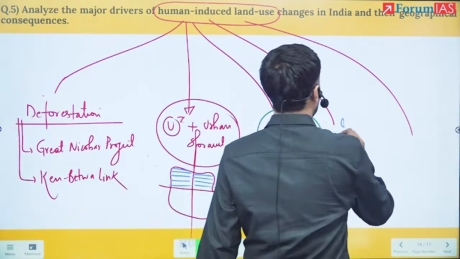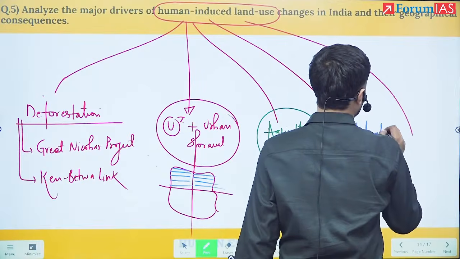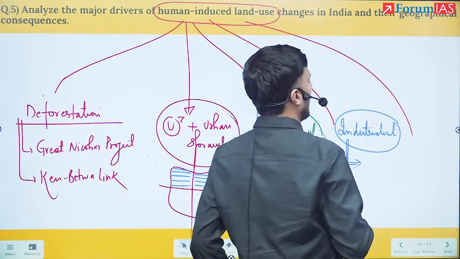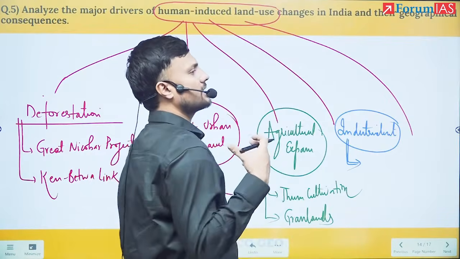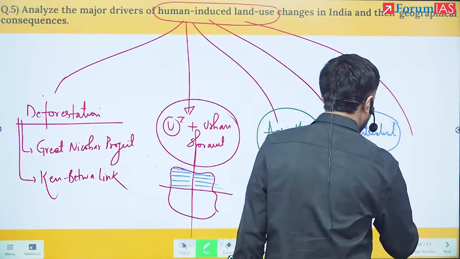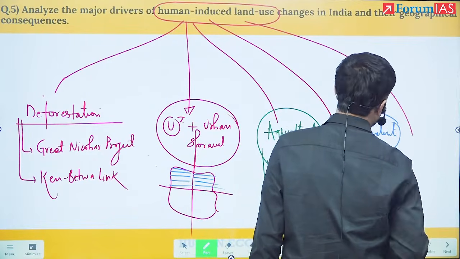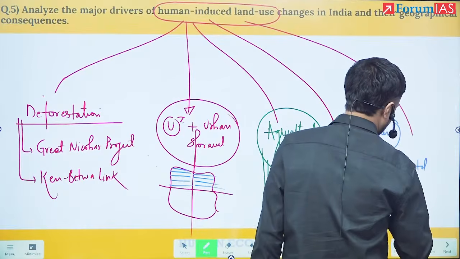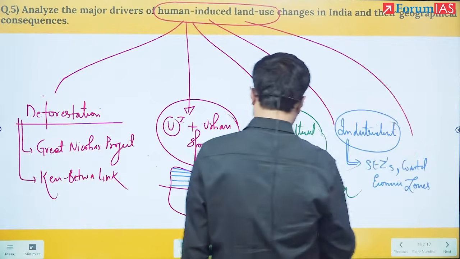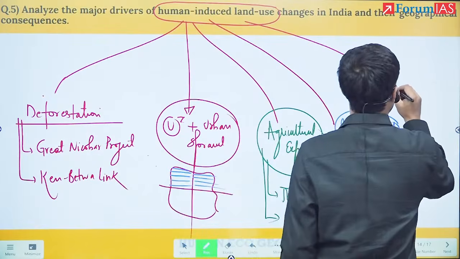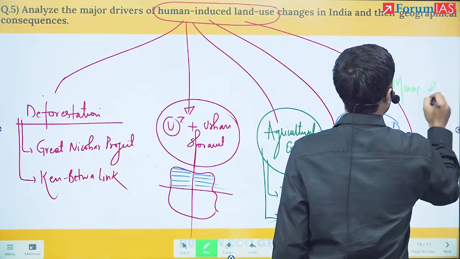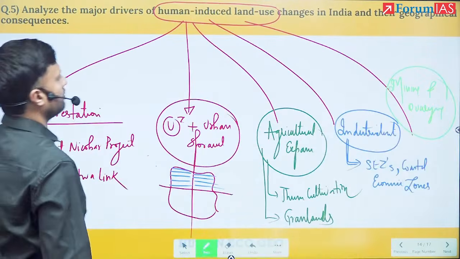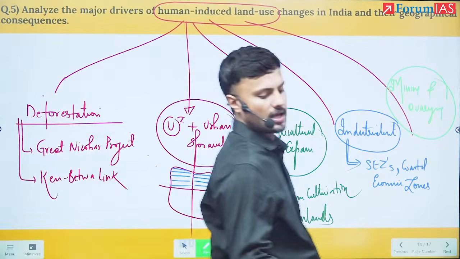Fourth, you can talk about industries, industrialization. In industrialization, we know as a result what has happened: numerous SEZs, then there are coastal economic zones. Next we can talk about mining and quarrying. So these are the 5 topics under which you were supposed to discuss this answer.